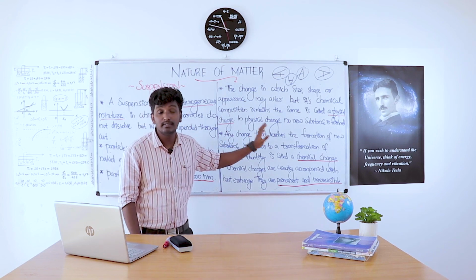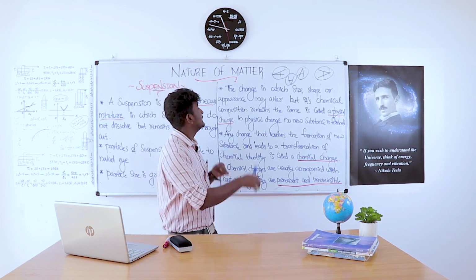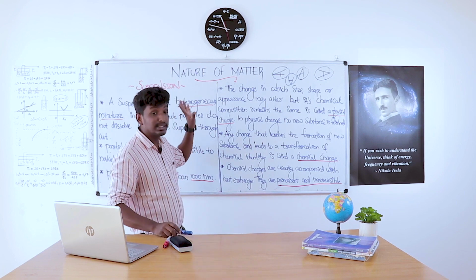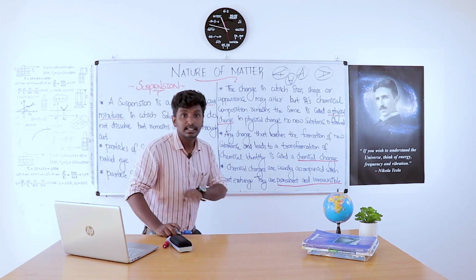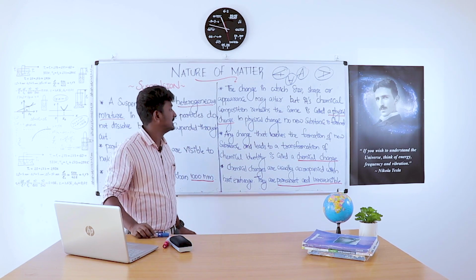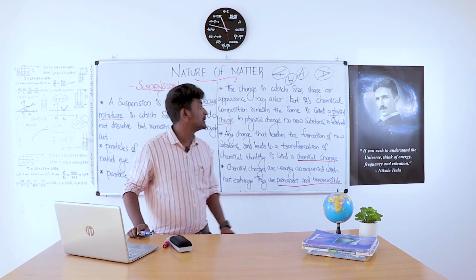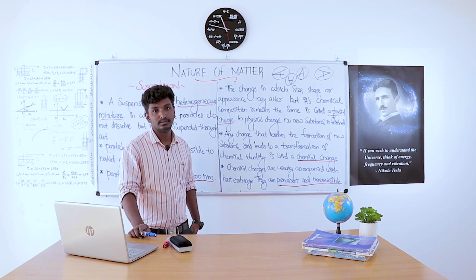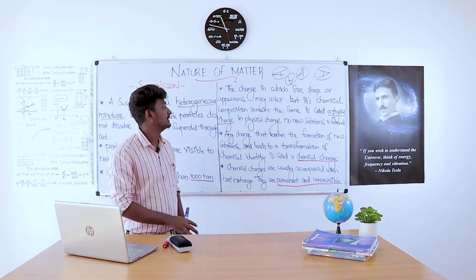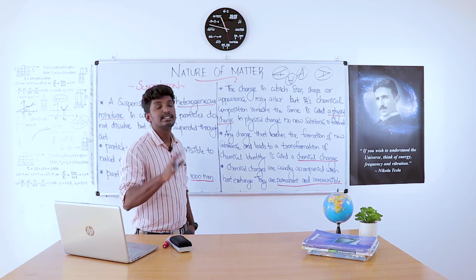In a similar way, if an object changes its size, shape or appearance, but its chemical composition remains the same, chemically no changes happen to that object. That is a physical change. In a physical change, no new substance is formed. The previous substance remains the same as what it is. Only appearance or size or shape may change. That is a physical change.